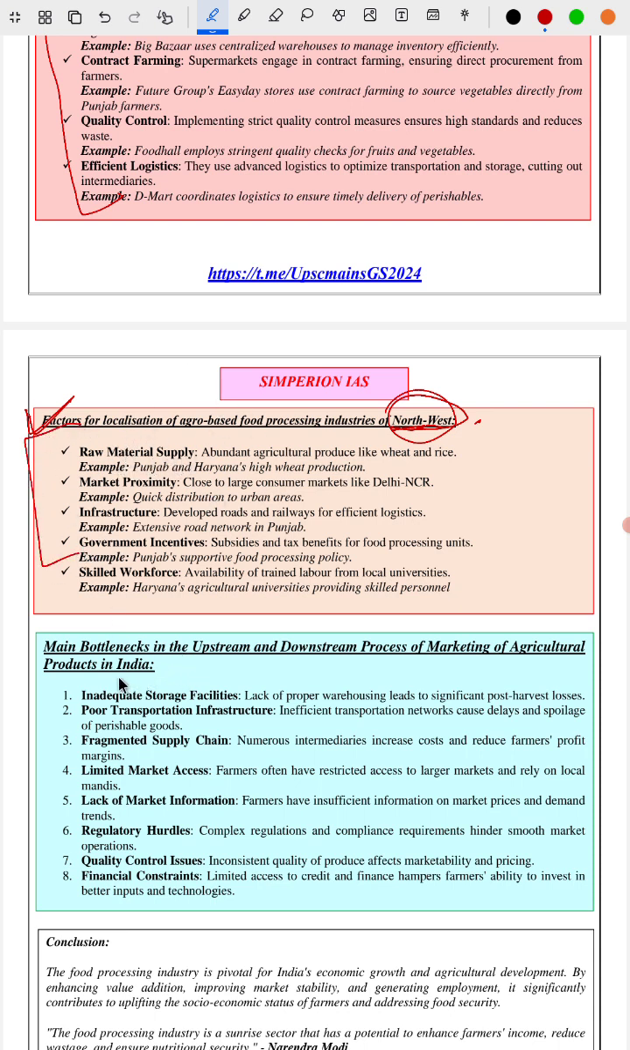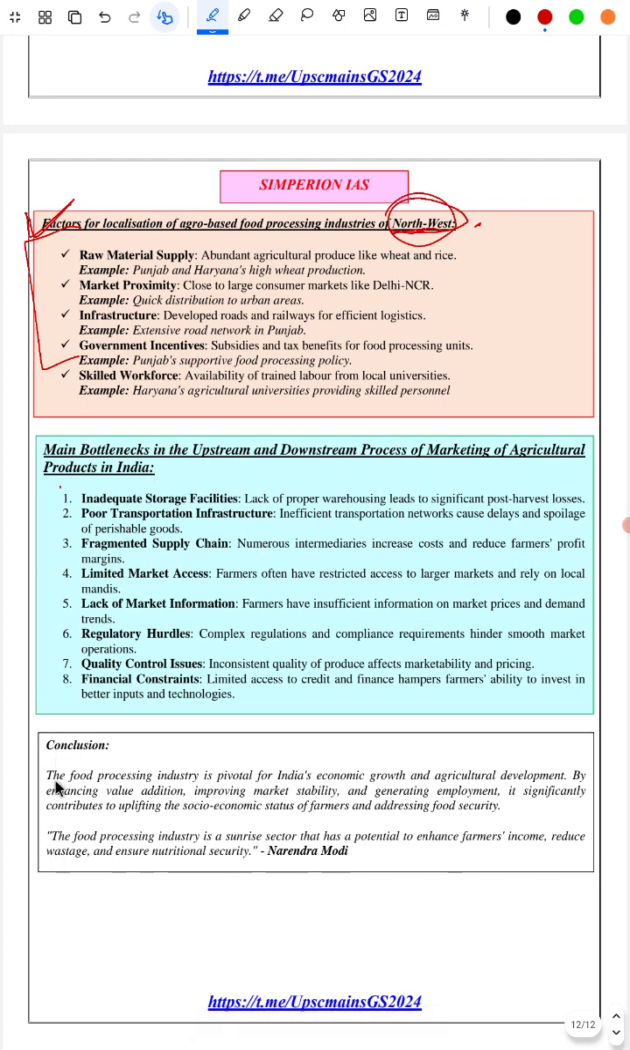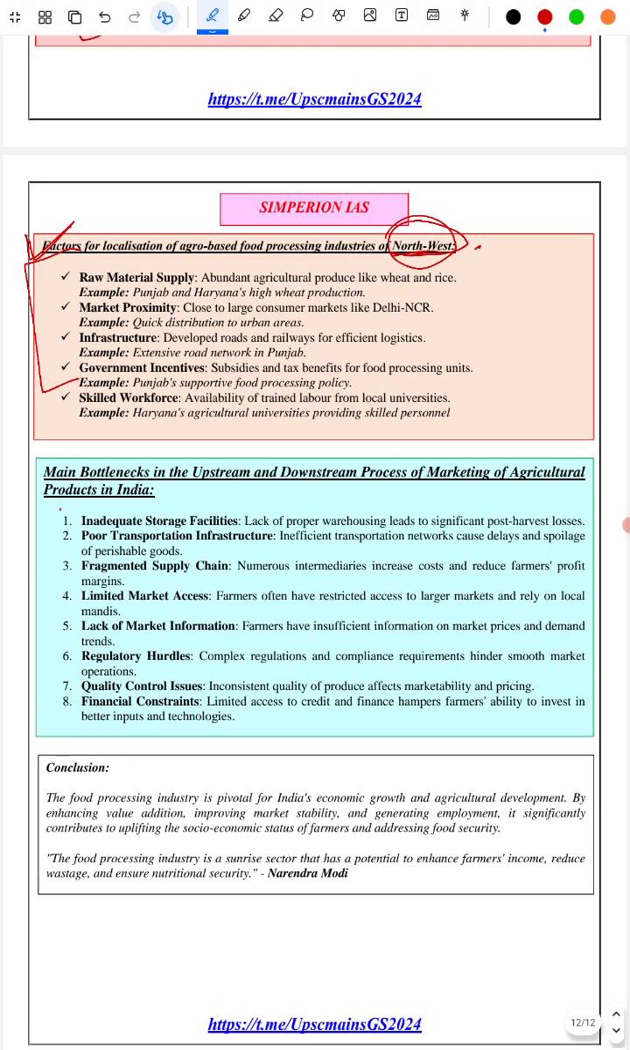Next, main bottleneck in the upstream and downstream process of marketing of agricultural products in India. We already covered upstream and downstream before. Here, what are the bottlenecks in upstream and downstream process of marketing of agricultural products? We have covered 8 points. Then we have given a conclusion for this particular chapter, and we have given one quote. Usually we will add a quote by one eminent personality, our president, prime minister, ex-president, ex-prime ministers, some scientist, anybody,